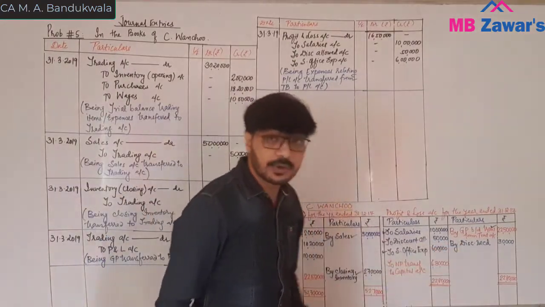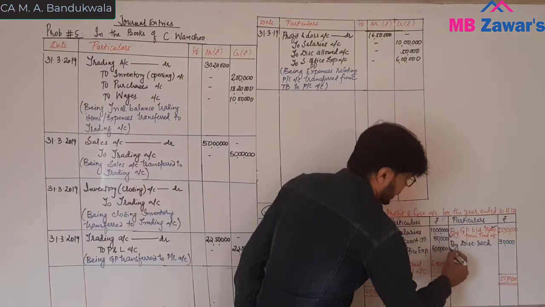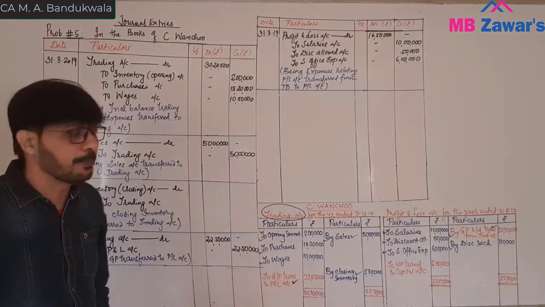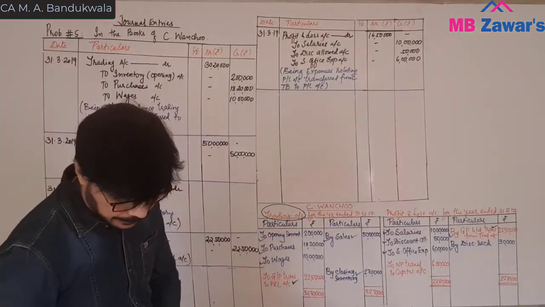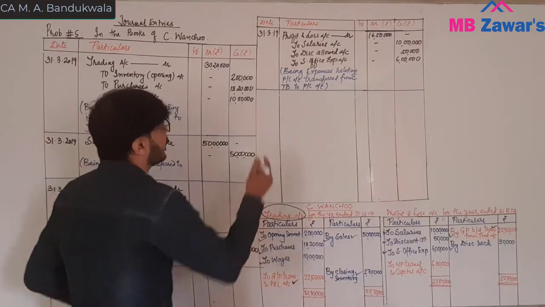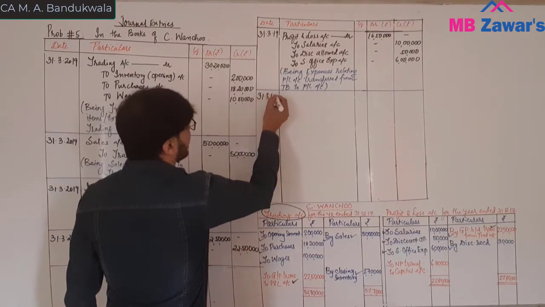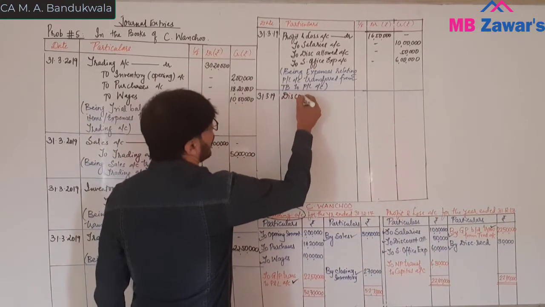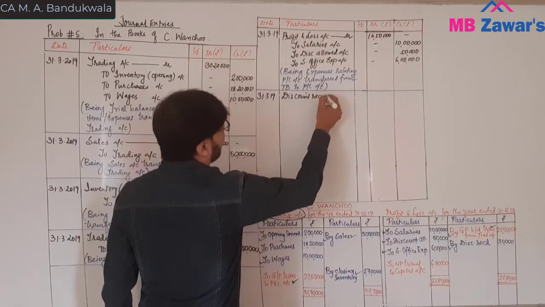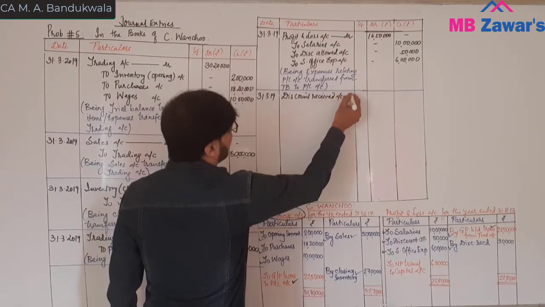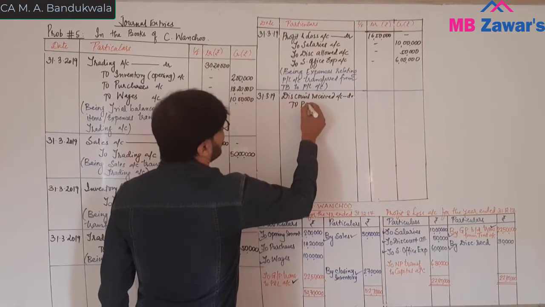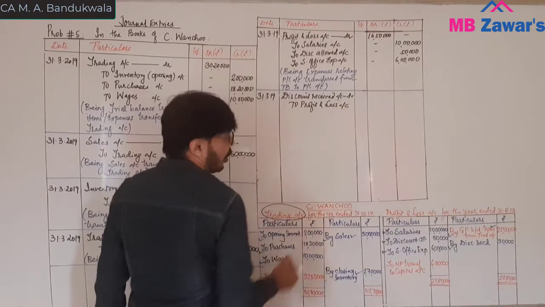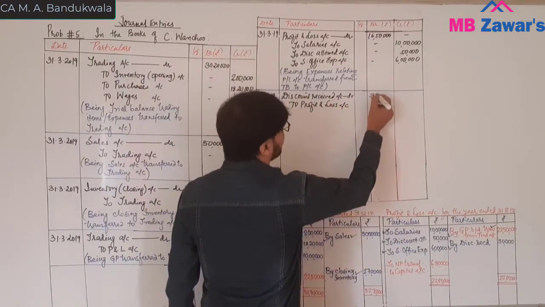Now comes discount received. This we have already transferred GP. Now comes discount received. Discount received has been income posted to credit side of P&L. What will be the entry? 31st December 19. Discount received account debit to profit and loss account. How much? 30,000.